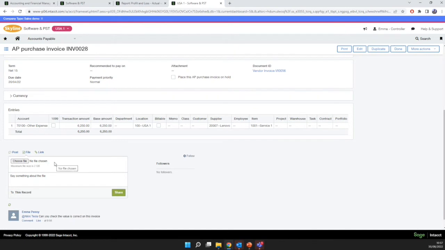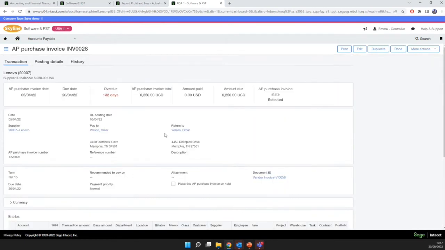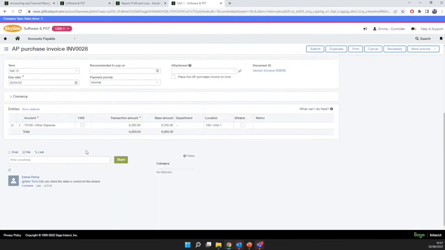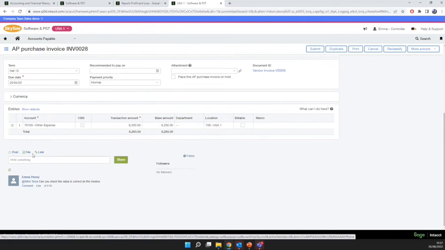If there's a copy of the invoice and it hasn't been attached, she could either attach it by going in and editing the transaction and dropping an attachment in, which is the standard functionality in Intacct, or put another file that's not related into the collaborate, or a comment in there as well.